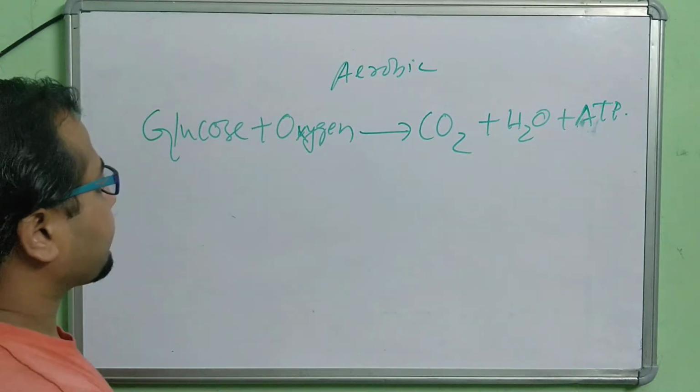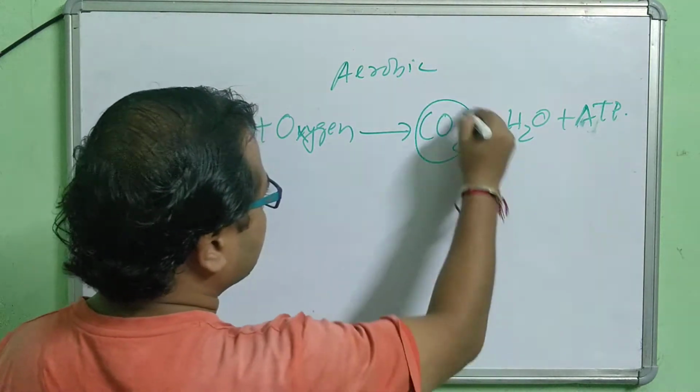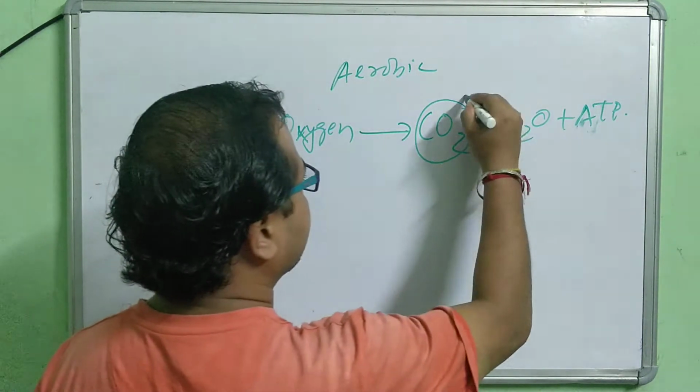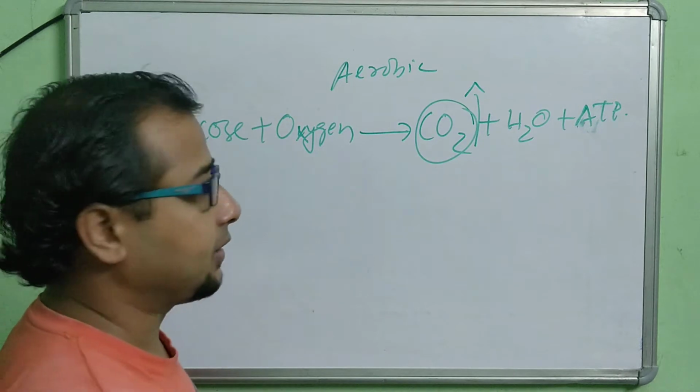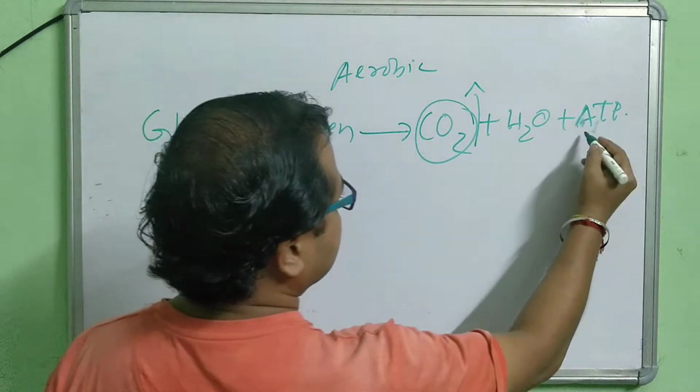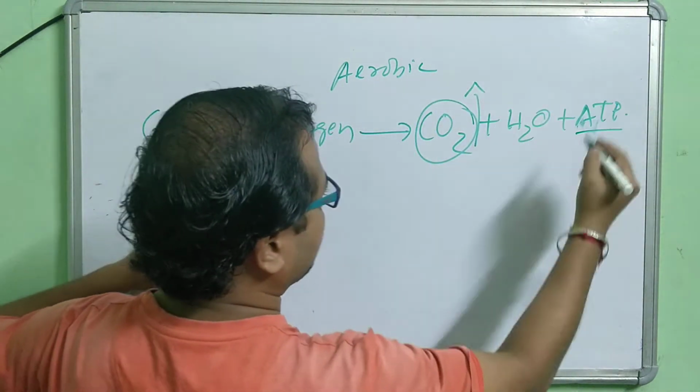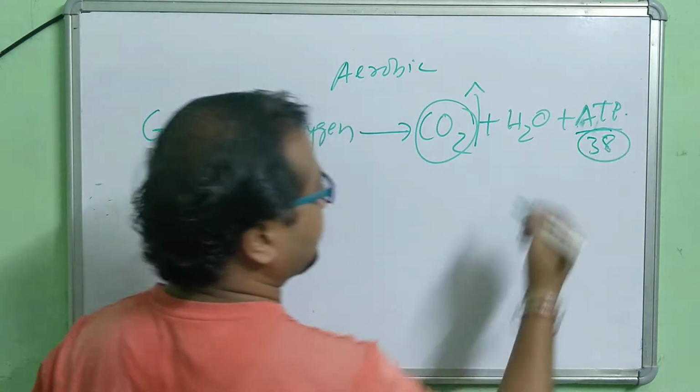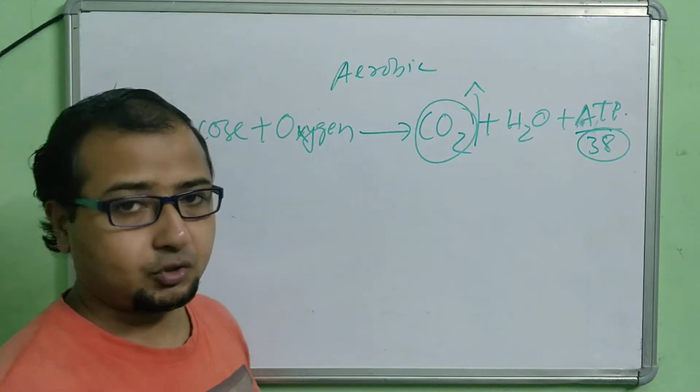This CO2 diffuses out into the atmosphere. The ATP produced as a result of aerobic respiration is 38 ATP molecules, a huge amount.